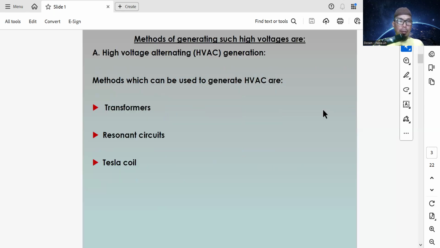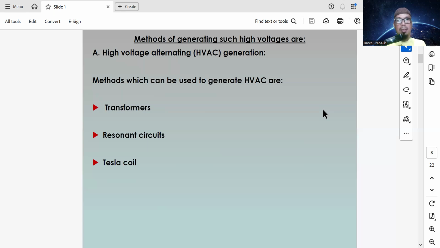So to test the insulation of power transmission apparatus, we must generate the high voltage for doing the test in the electrical transmission apparatus.